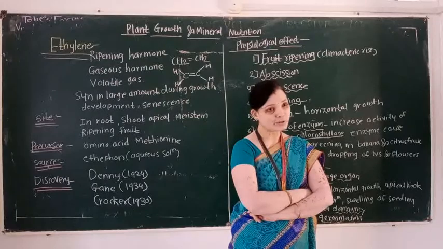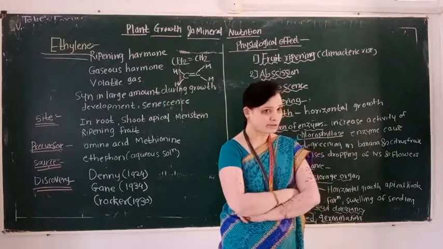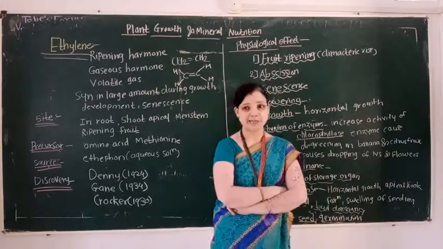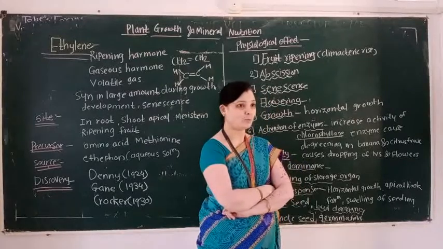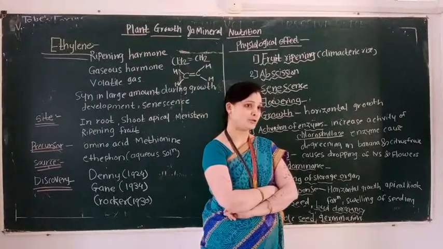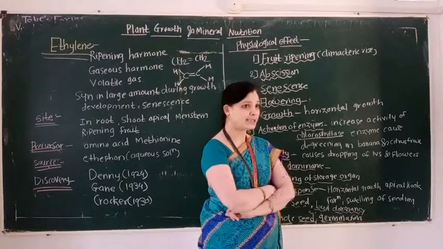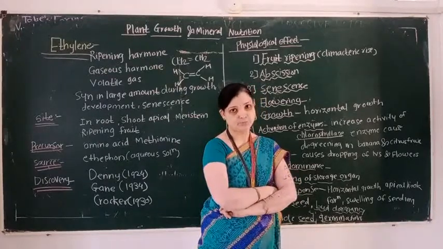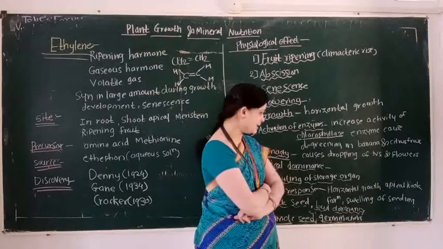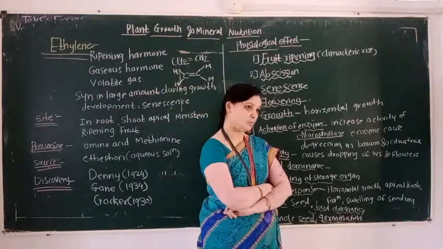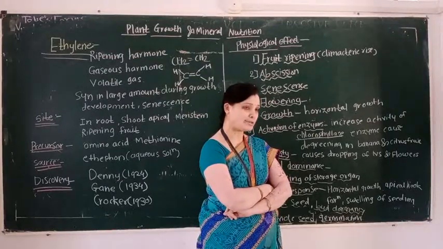Ethylene also induces apical dominance. Then ethylene breaks dormancy of a seed, dormancy of bud, and ethylene promotes seed germination. And what is triple response?